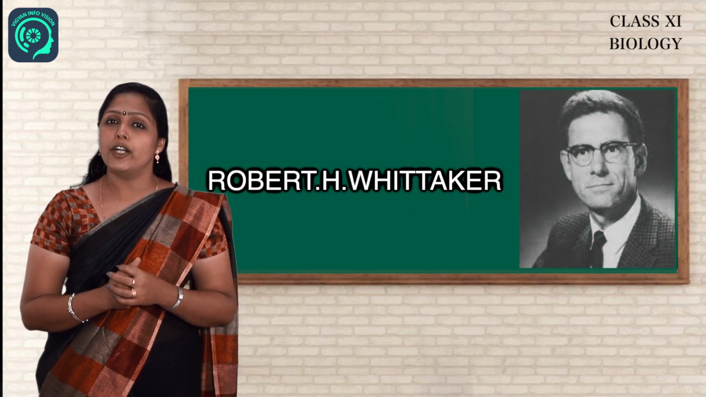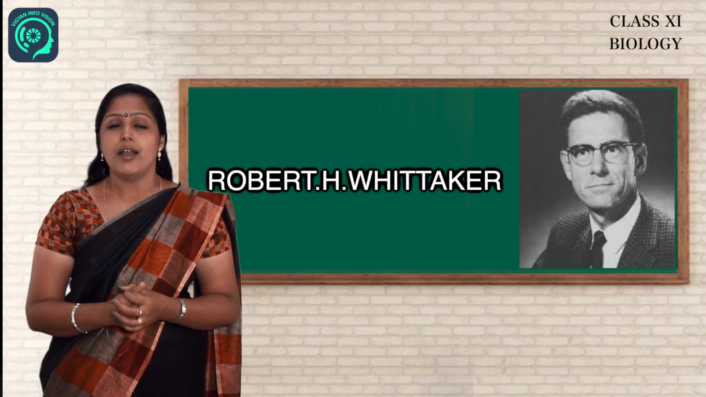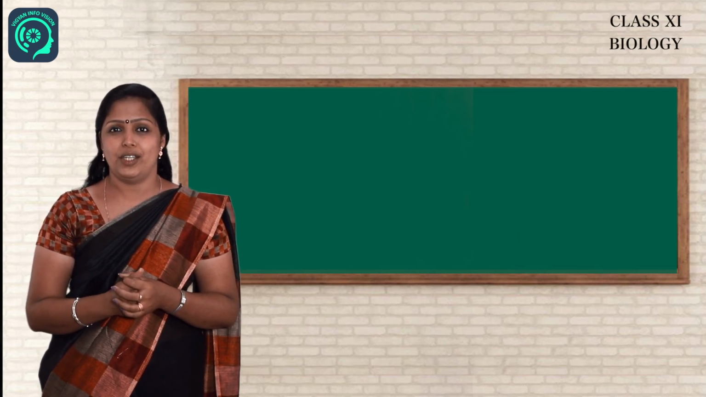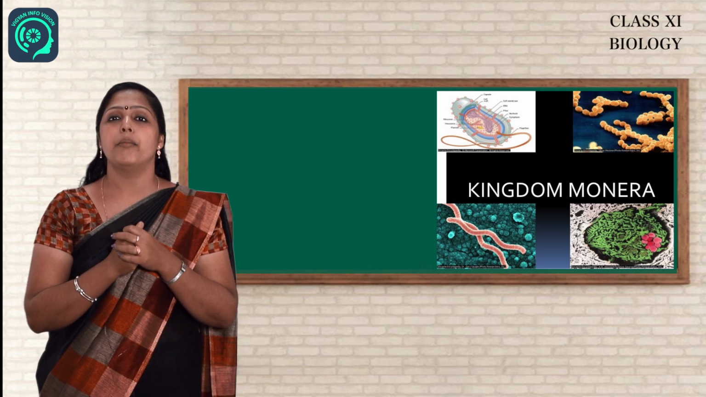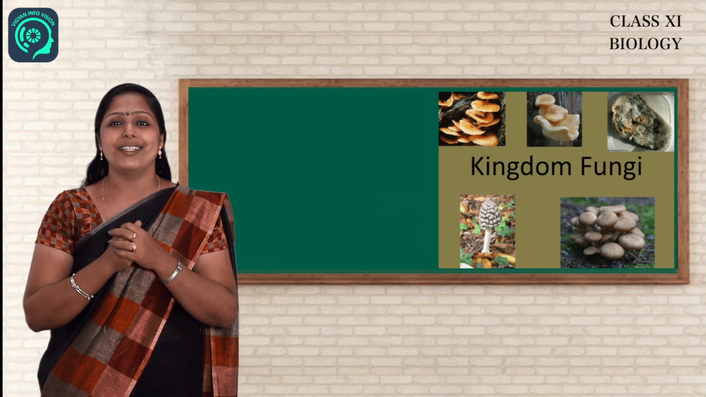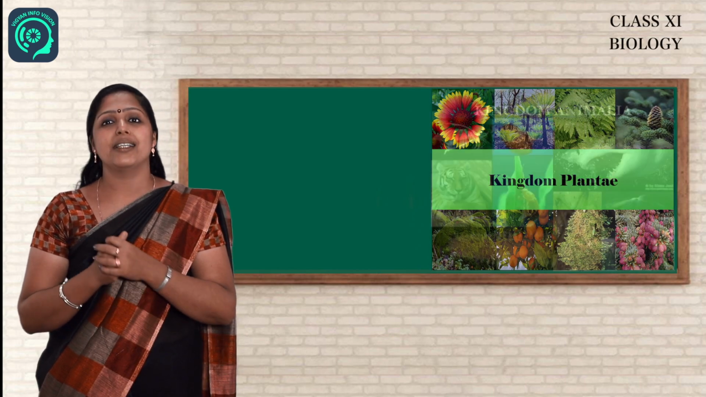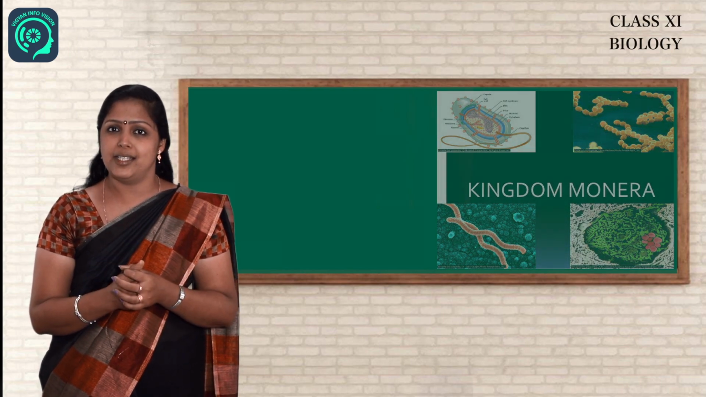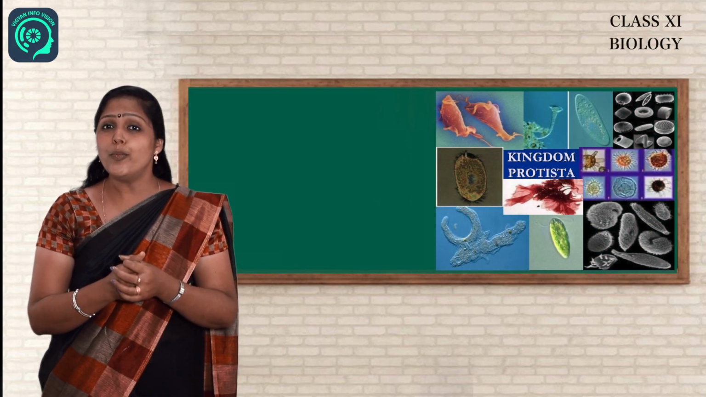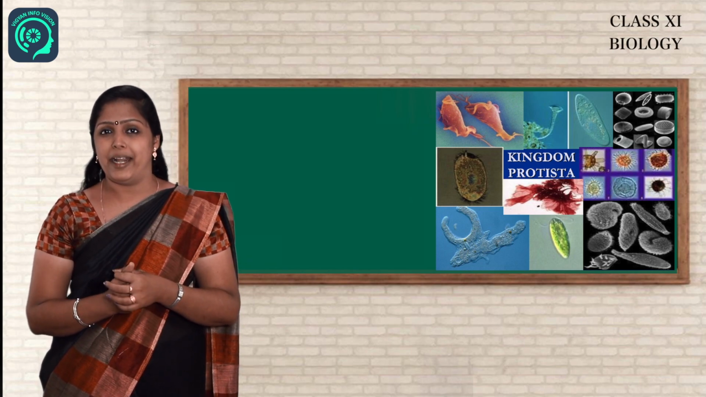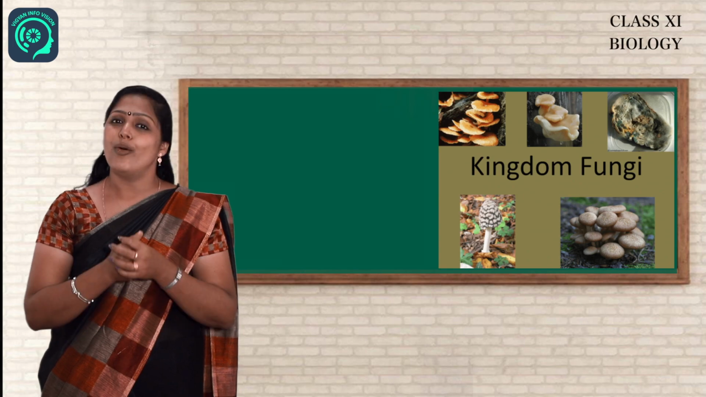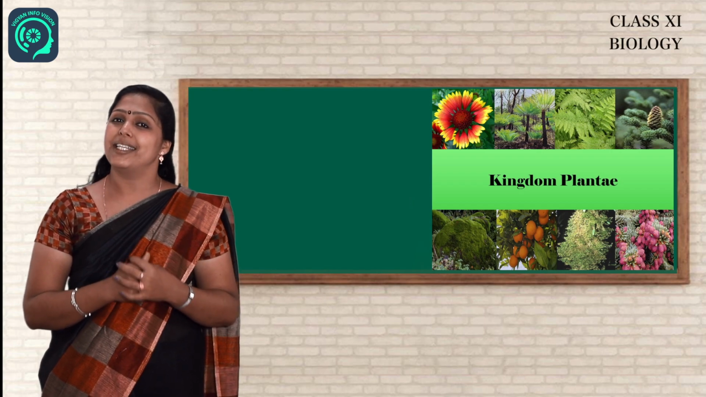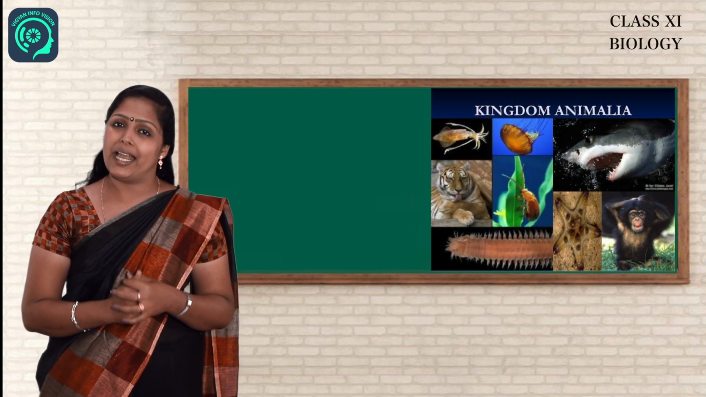By including microorganisms, Robert H. Whittaker proposed another system of classification, which is the five kingdom classification, and that includes kingdom Monera, kingdom Protista, kingdom Fungi, kingdom Plantae, and kingdom Animalia. Kingdom Monera includes all bacteria. Kingdom Protista includes all protozoans such as amoeba and paramecium. Kingdom Fungi includes mushroom, yeast, etc. Kingdom Plantae includes all plants, and kingdom Animalia includes all animals.